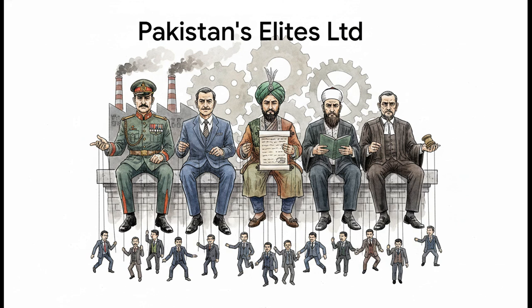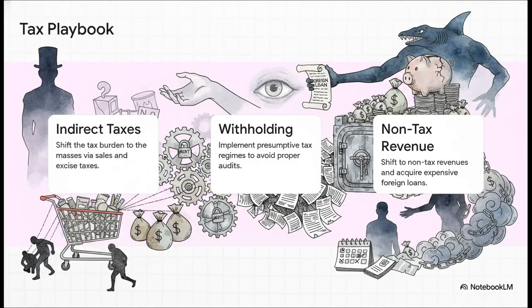Now notice who isn't driving this list: the politicians and the bureaucrats. In this model, they are acting merely as agents. Their job is just to facilitate this non-zero-sum cooperation among these dominant groups, just keeping the economic status quo running smoothly for the actual elites. So how exactly do they pull this off?